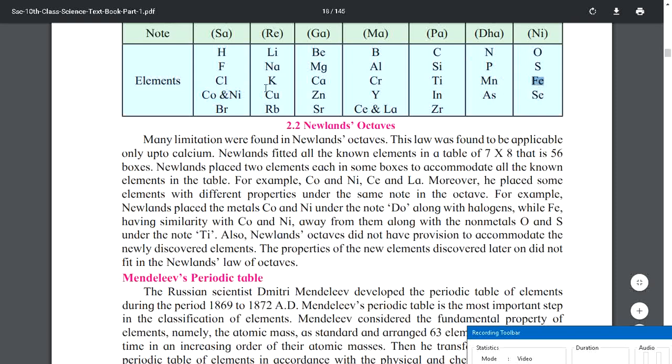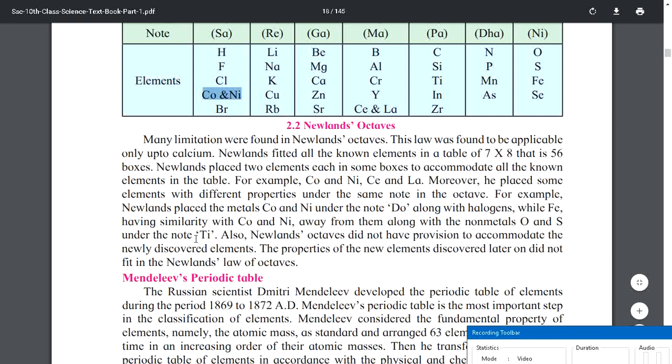This is Fe and the second one is cobalt and nickel. So the author wants to say that Fe and cobalt and nickel should come in one column. This is a column, and this is a row. Horizontal ones are rows. So the author wanted to say that if iron and cobalt and nickel have similar properties, why are they not in one column?